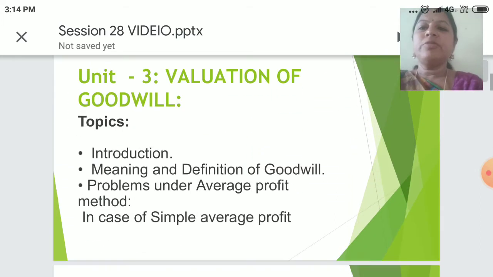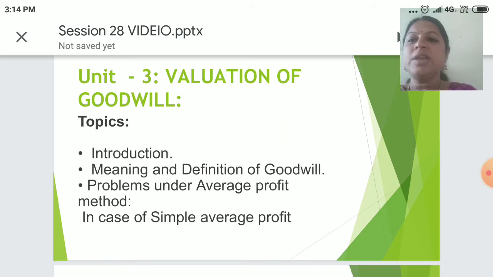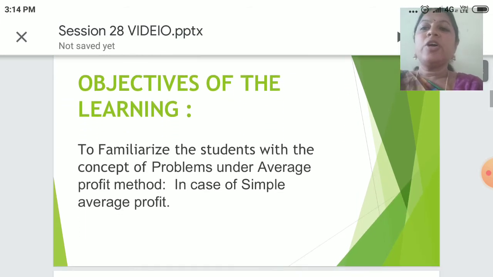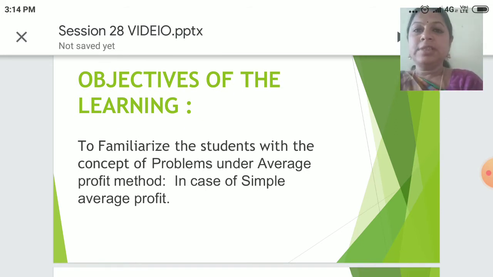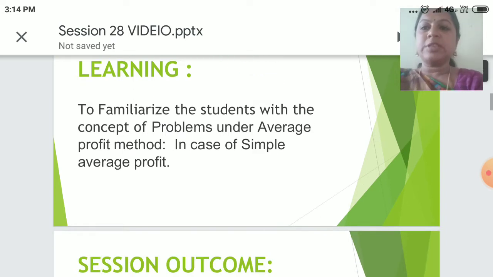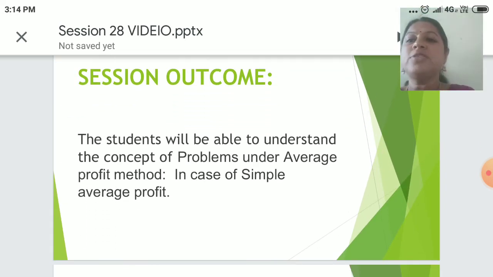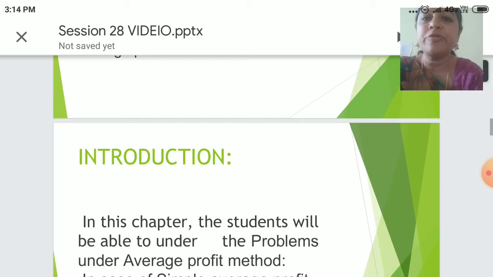In this session, we would be dealing with the introduction, meaning and definition of goodwill, and problems under average profits method in case of simple average profits. Objective of the learning: for this session, the objective would be to familiarize students with the concept of problems under average profit method in case of simple average profit. Session outcome: the students will be able to understand how to solve the problems under average profit method in case of simple average profit.